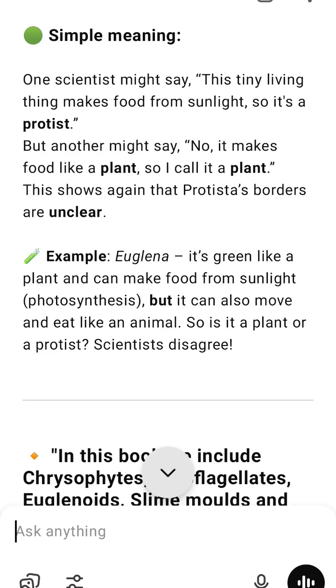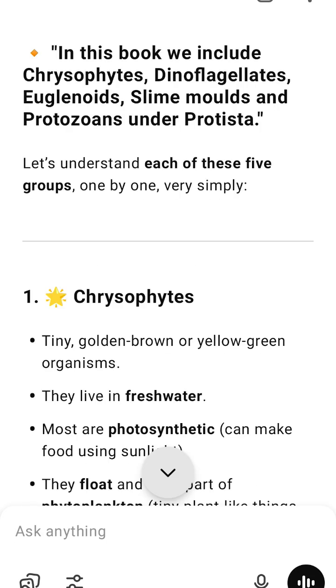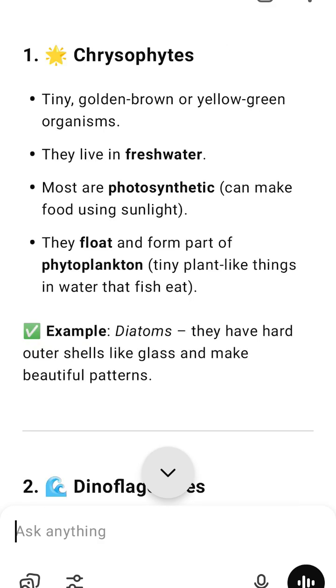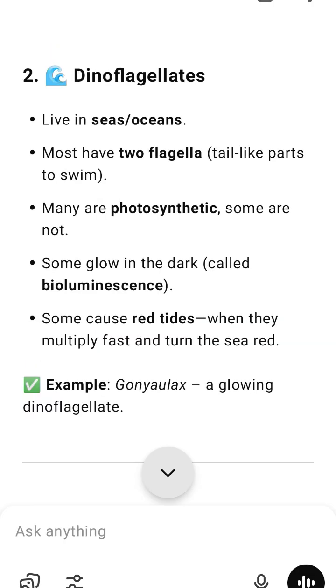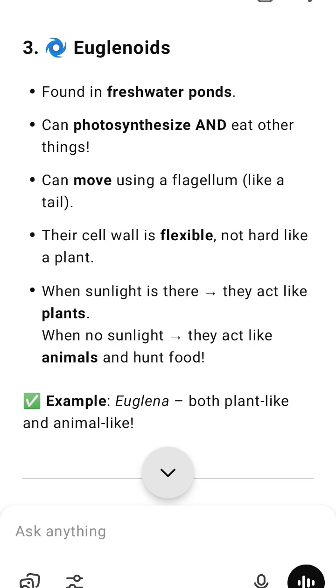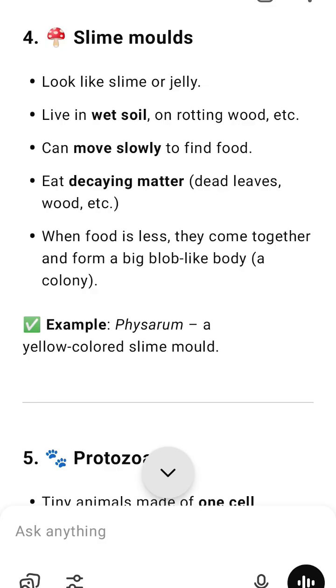Creates genetic variation. Kids are not identical to parents, so some offspring may survive better if the environment changes, temperature, food supply, etc. Number 6. Ecological roles of protists. 1. Primary producers. Photosynthetic protists, diatoms, dinoflagellates, chrysophytes, euglena in light, make oxygen and organic food. They form the base of the aquatic food chain.